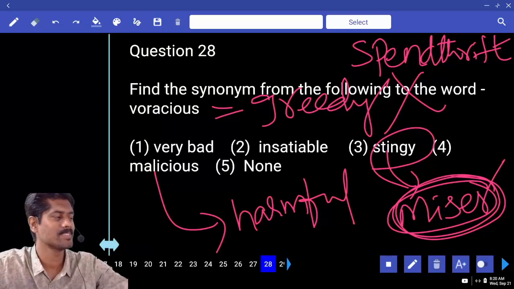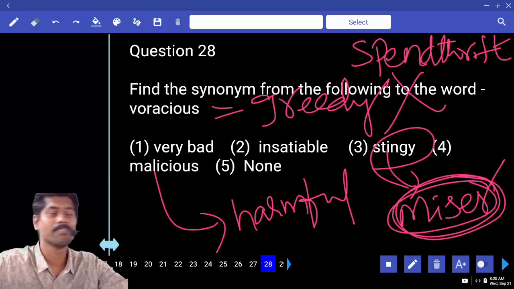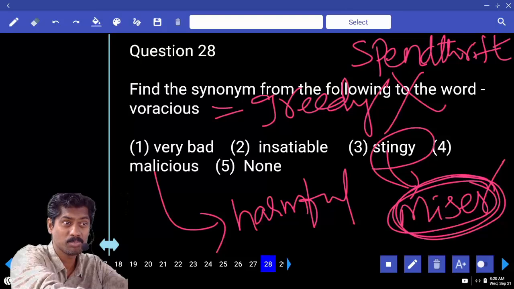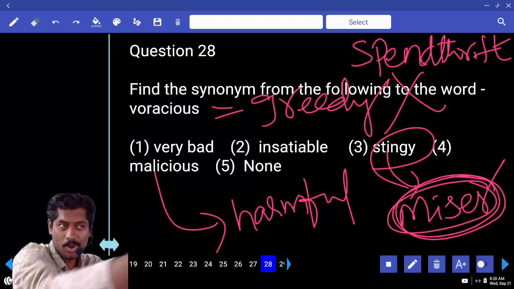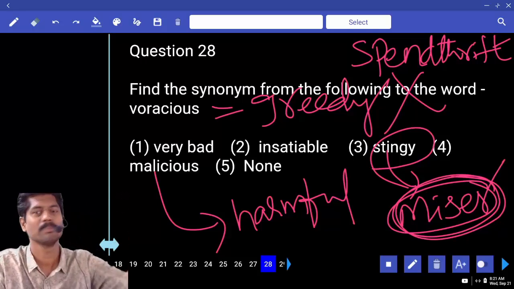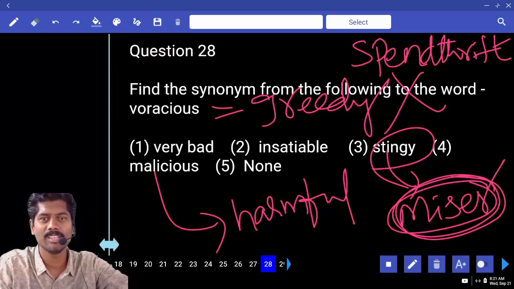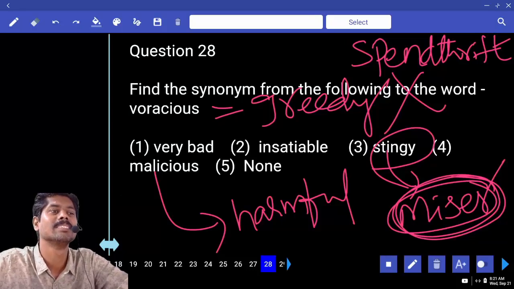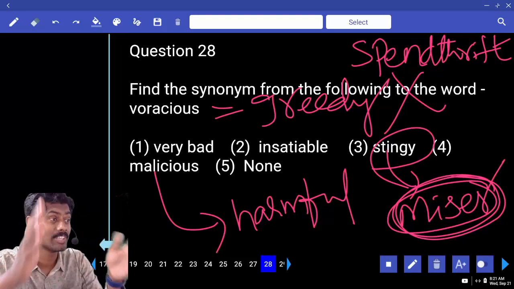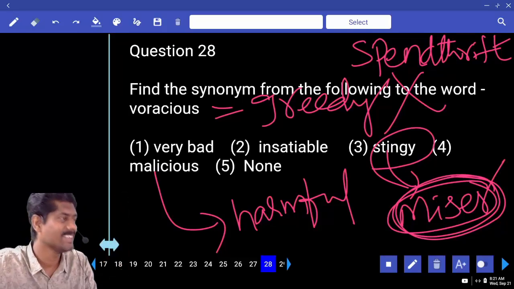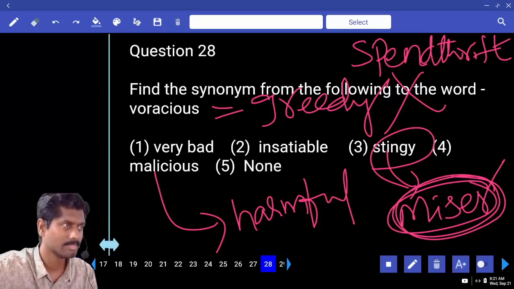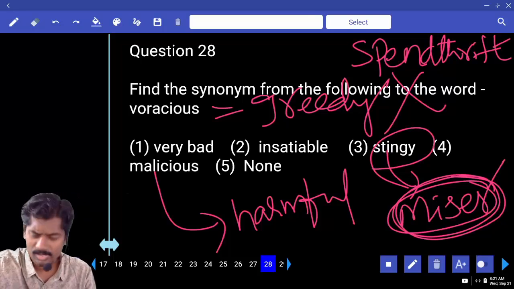And the giver is always happy, because it is in my hands. If I want to give, it is in my hands. If I want to take, it is in your hands. How much money will you spend? It depends on you. But if I want to give, whatever money, the entire amount I can spend. So giver is always happy. Receiver, sad. Are you giving in terms of time, attention, listening ear, kindness, sympathy, smile, advice, suggestion, all these things? At least to your friends.